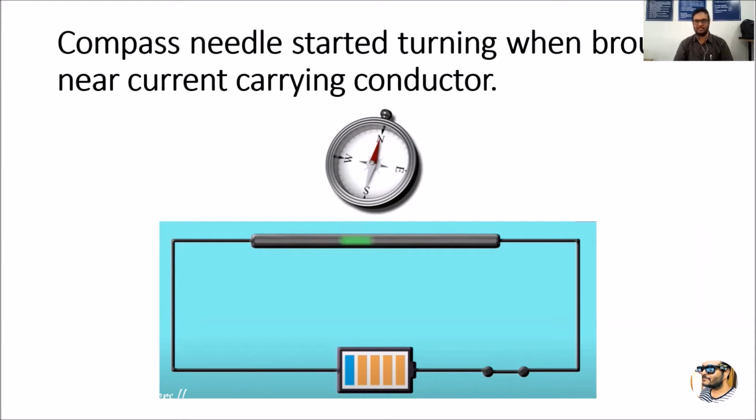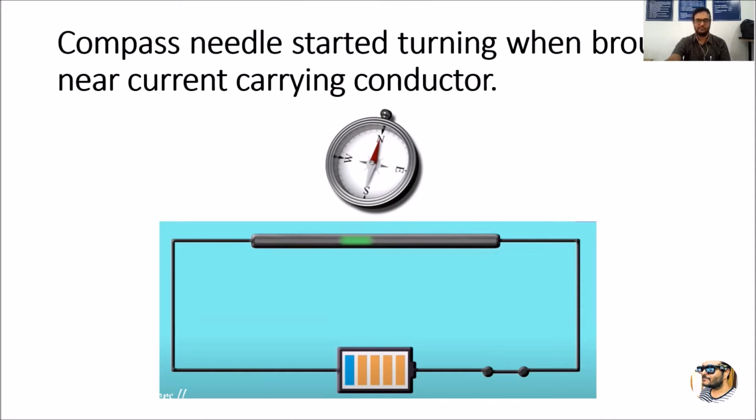The compass gets deflected or turned whenever it is near a magnetic field or magnets, right? But what happened here, whenever the compass was brought near this circuitry where the current is passing through the conductor, again it started deflecting and changing its direction. Now, in this case, the current carrying conductor started acting like a magnet.